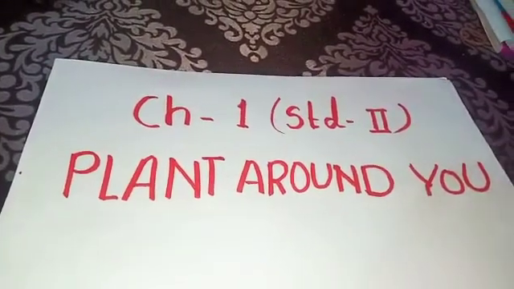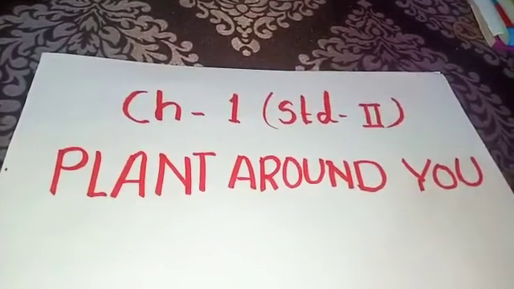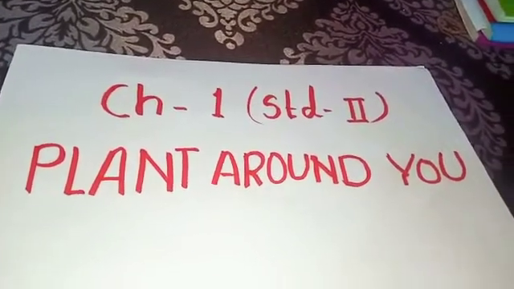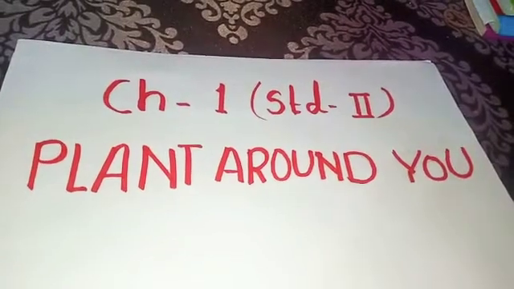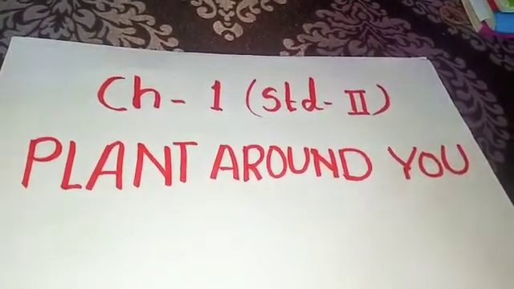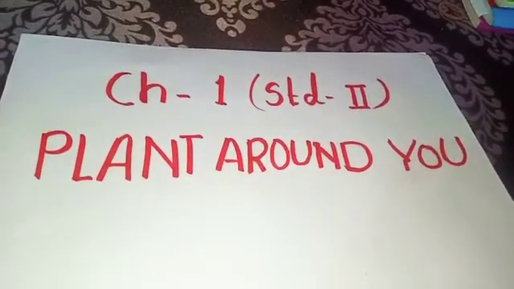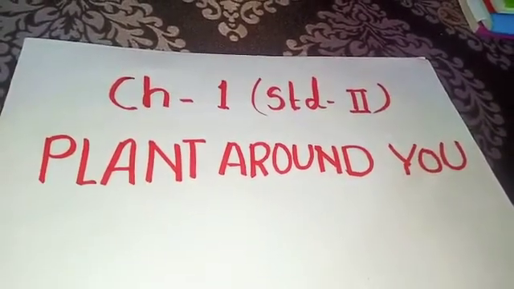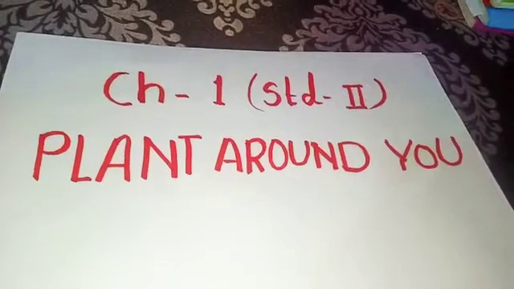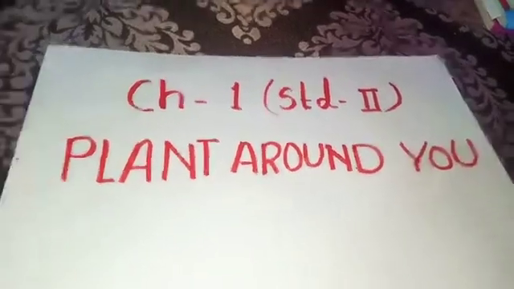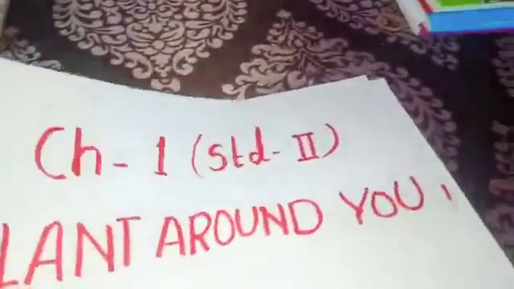As you know, our written work of chapter 1 has been completed, so today we will start the explanation part of chapter 1, and that is plants around you. In this chapter, we will discuss different types of plants which are present around you. Now let's start.